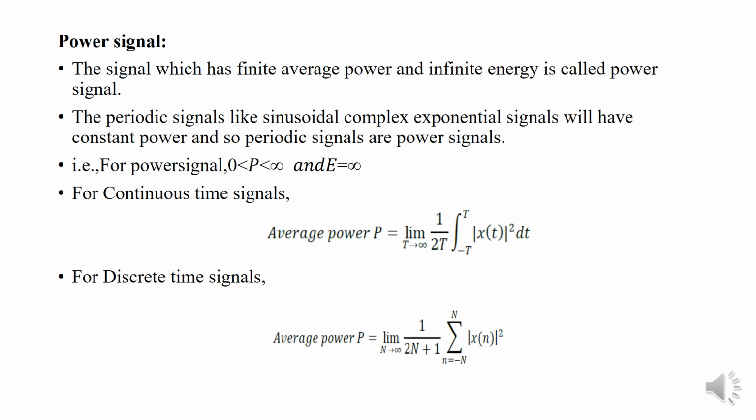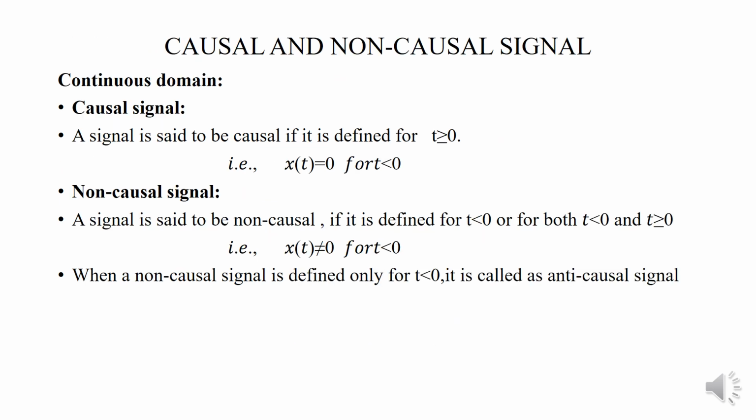Power signal, the signal which has finite average power and infinite energy is called power signal. The periodic signal like sinusoidal complex exponential signal which have constant power, and so periodic signals are power signals. Therefore the power varies from 0 to infinity and energy is infinite. In the case of continuous time signal, this is the equation for finding the power, and in the case of discrete time signal, the second equation is used for finding the power. Next one is causal and non-causal signal.